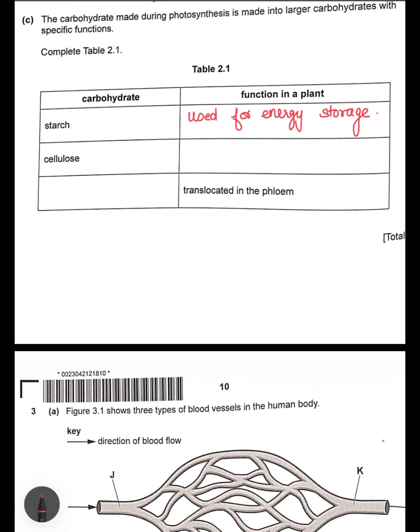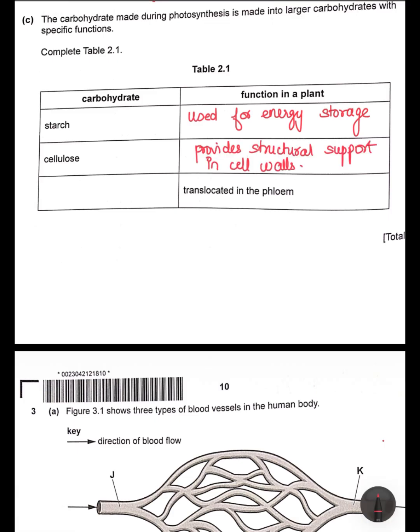Then they ask you about cellulose. Cellulose is basically needed to make cell walls of the plant, which gives you the structural support or rigidity. So you could write this. Okay. Now in the third part, they have already given you the function. They expect you to know the carbohydrate. So here the function says that it's translocated in the phloem. So basically from source to sink. The answer for this is sucrose.